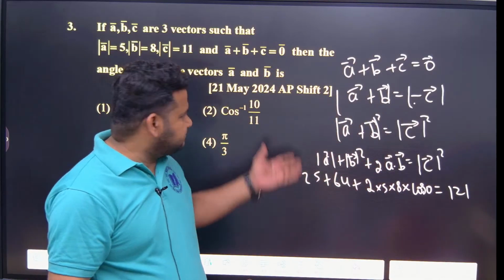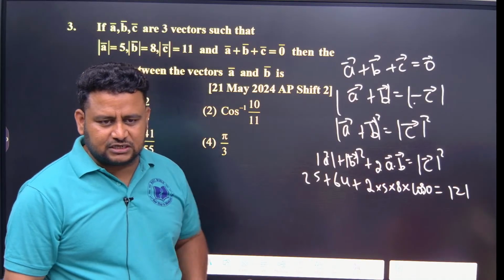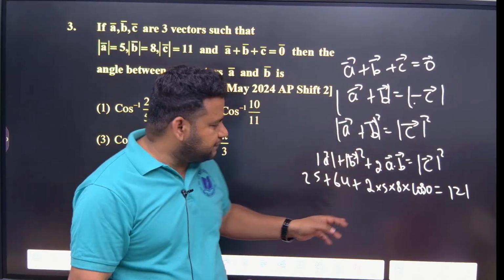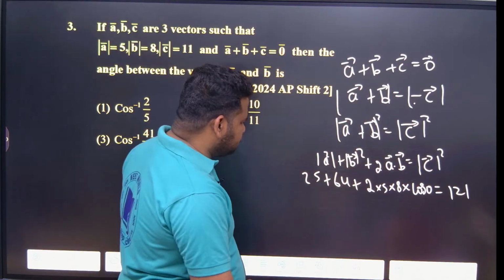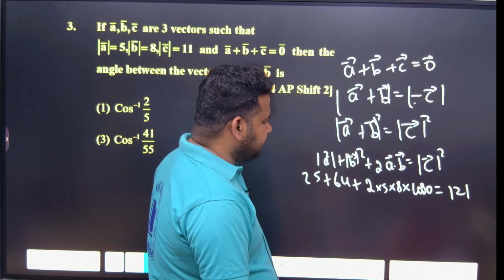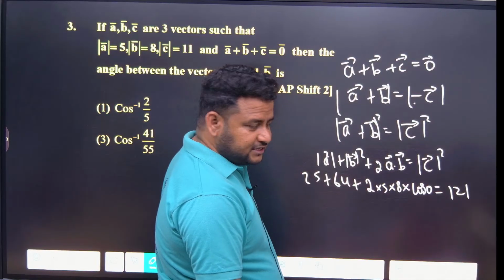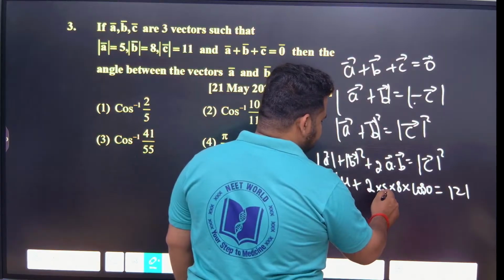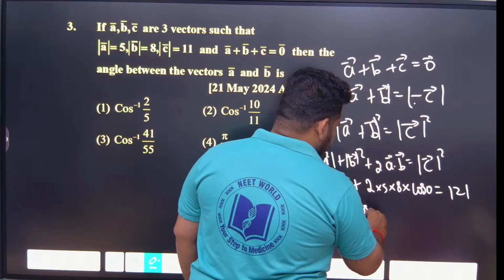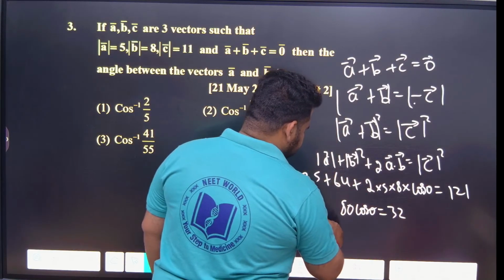Just putting the values. See, it's a very simple question. Looking at this, you will think that angle is for 2 vectors, what to do with the third vector? Just use the relation they have given. So just substitute the values. 25 plus 64 is 89. Correct? 121 minus 89 is 32. So this will be 5 8s are 40, 80. So 80 cos theta is equal to 121 minus 89, which is 32. So cos theta is equal to 32 by 80.